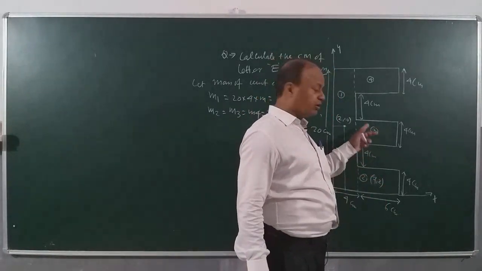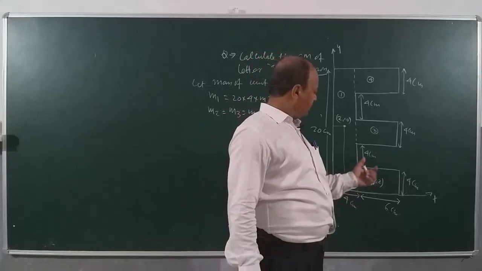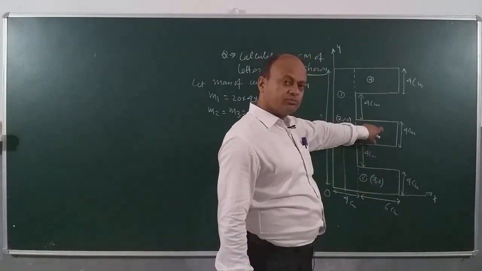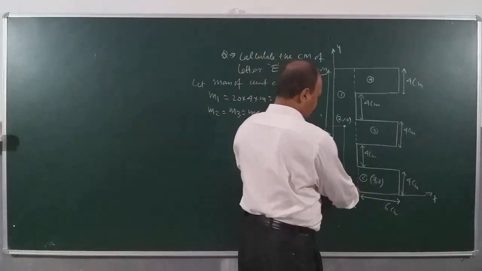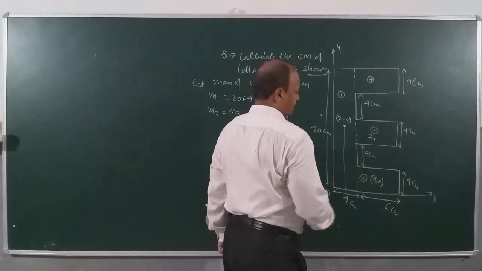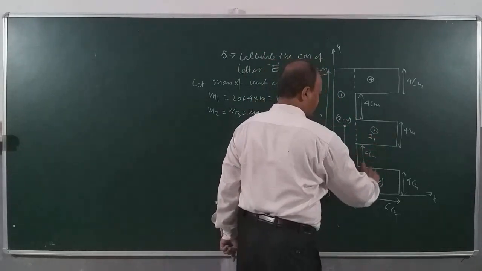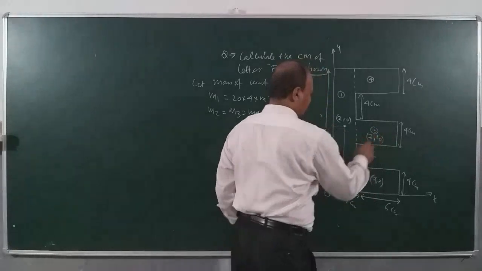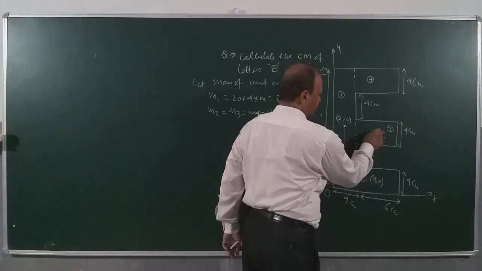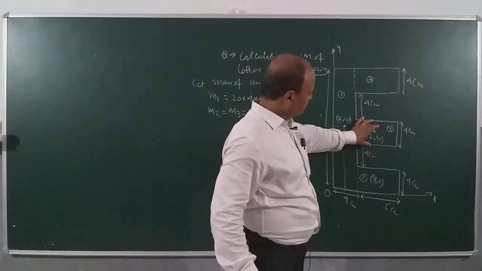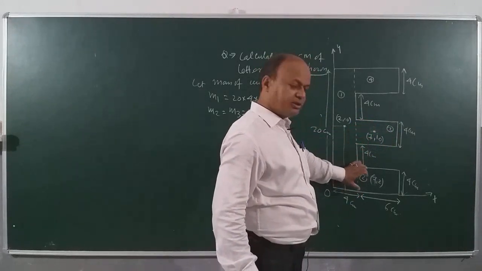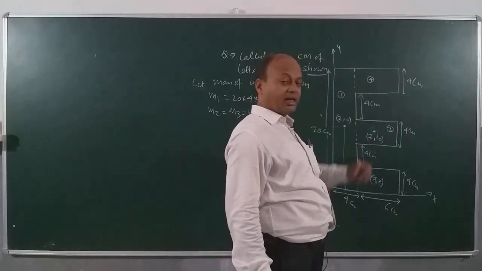Now the center of mass of the third block. Same. This side I will be going how much? This is 6, so 3, and this will be 2. 3 and 2 all the time, but I have to add this extra height. So x will be 7 only. And this is 2; 2 plus 4 is 6, plus 4, 10. So 7, 10. You can see clearly here, I assume the center of mass is here. So this is 2, but I have to take the height from here. 2 plus 4, 6, plus 4 is how much? 10.